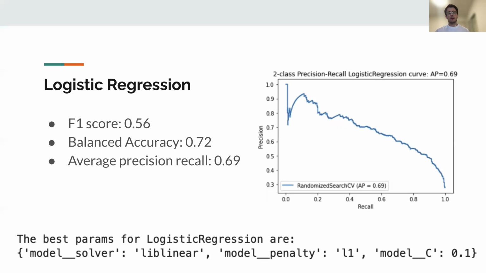The first model we trained was logistic regression. This is one of the simplest models that can be used for binary classification. And with this model, we got an F1 score of 0.56, balanced accuracy of 0.72, and an average precision recall of 0.69.